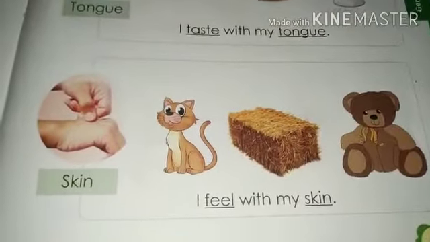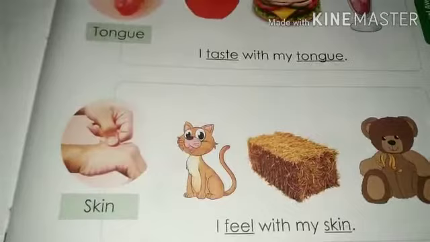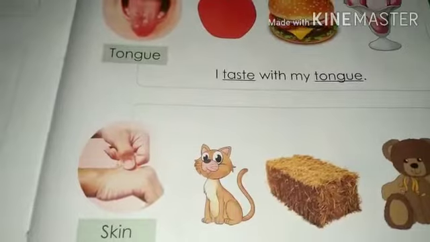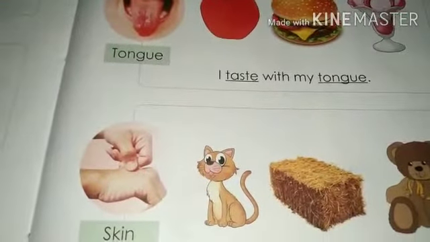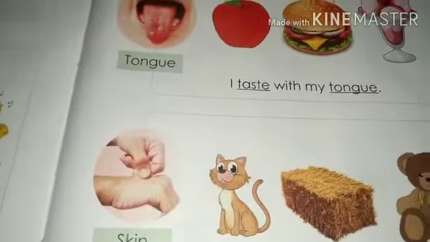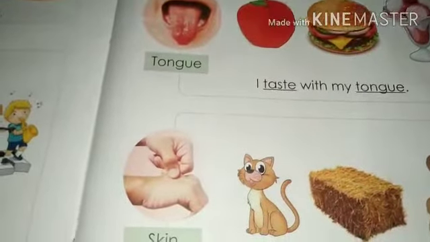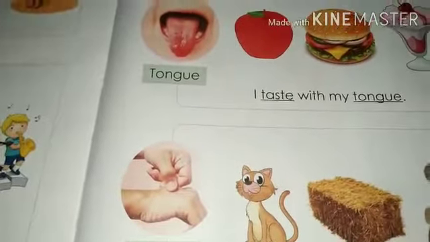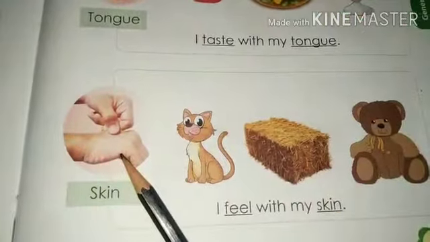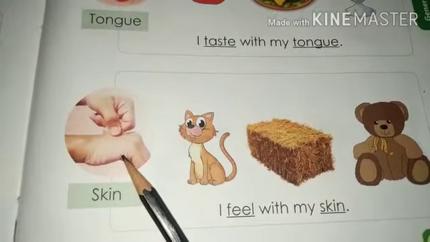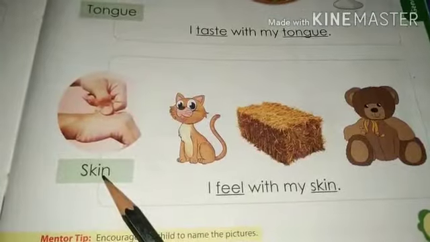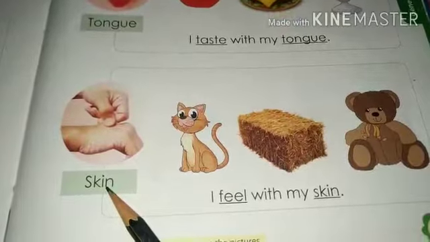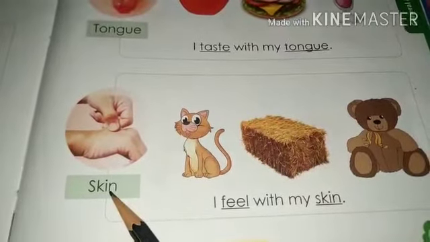Children, if you hold an ice cube in your hand, how do you feel? That is cold. So, who tells you that is cold? Yes, your skin. By touching the ice cube, you know that is cold. Children, when you pinch your skin, you also feel that. So, our skin helps us to tell that is hot, that is cold, that is soft, that is hard. Okay, children?